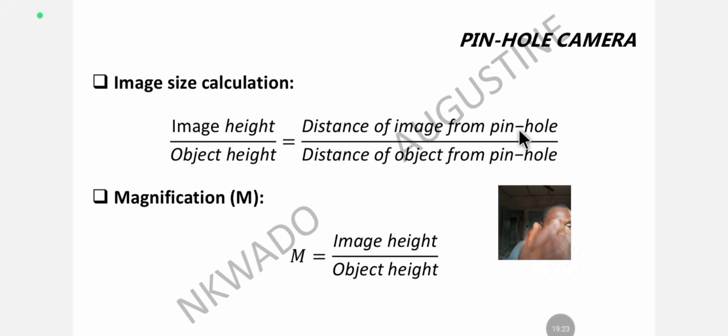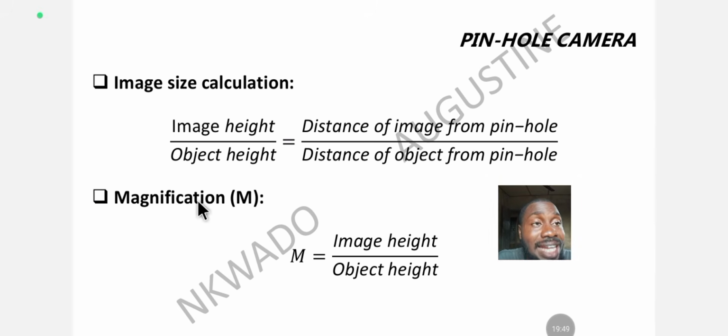If they give you distance of image from pinhole, you use this one, depending on the one they give you. But they can still give it in a scattered way. They will give you distance of object from pinhole, they will give you image height, and they can give you distance of image from pinhole. They will give you just three. So what are you going to do? You are going to substitute and solve. You divide this by this and you multiply this by this, as easy as that.